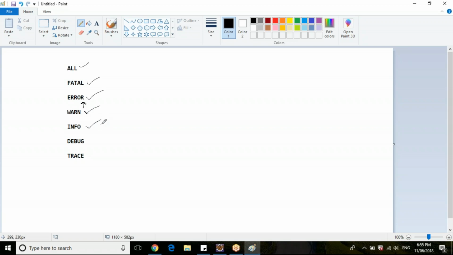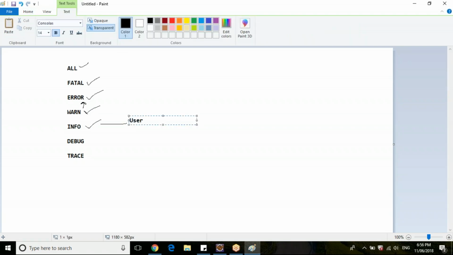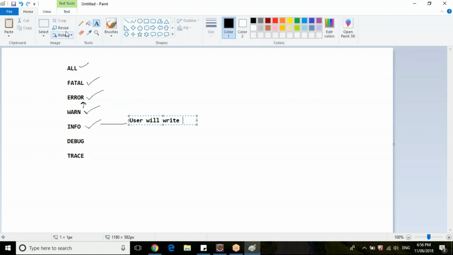And info logs are the logs which the user will write specifically, to print. Even these four levels, error, warn, info and debug, will be written by the user. So the user will write these explicitly to print into a file.